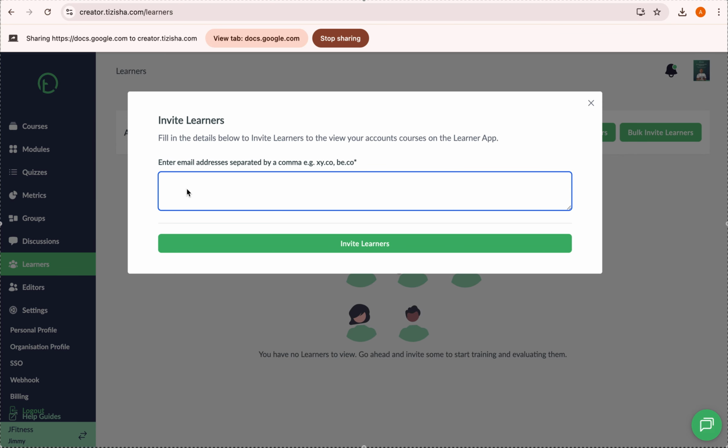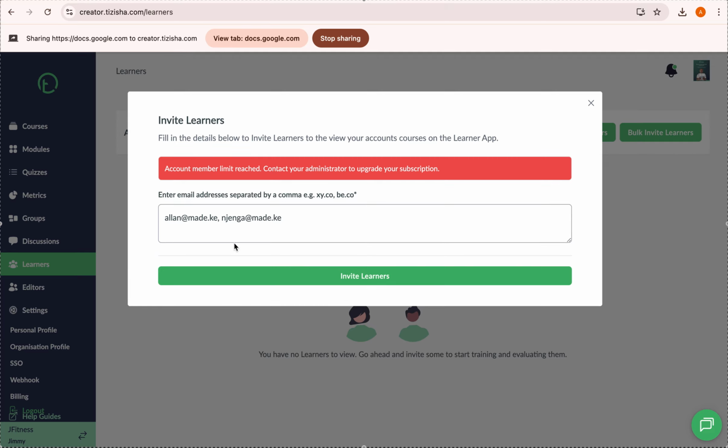For this one, maybe you want to add two people. Let's add those two.